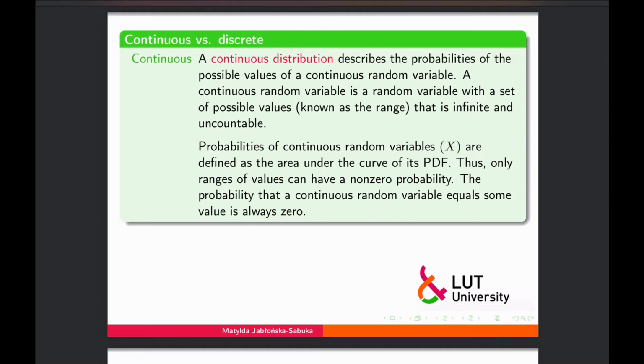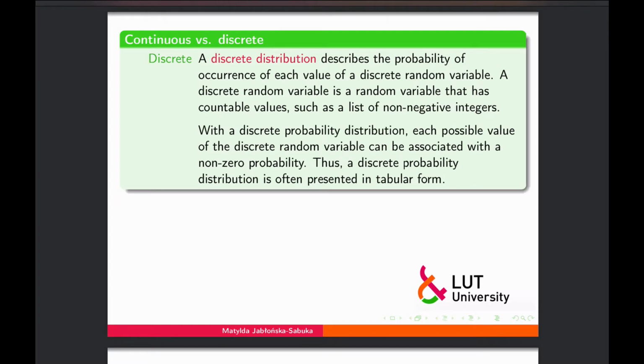Probabilities of continuous random variables are defined as the area under the curve, the curve being the probability distribution function. So consequently, only ranges of values can have non-zero probability, because a single point has measure 0. So it means that the area under the curve for a single point is actually 0.